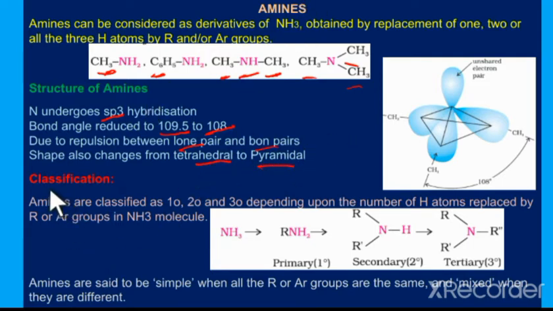Next, the classification of amines. Amines are mainly classified into primary, secondary, and tertiary, depending upon the number of hydrogens of ammonia replaced by the alkyl or aryl group. If ammonia has three hydrogens and one of the hydrogens is replaced by an alkyl group, it comes under the primary amine. If two of the hydrogens are replaced by alkyl groups, it comes under the secondary amine. If all three hydrogens are replaced by three alkyl groups, it is known as a tertiary amine.